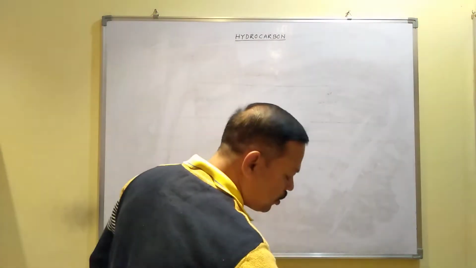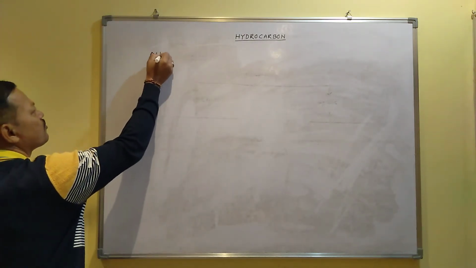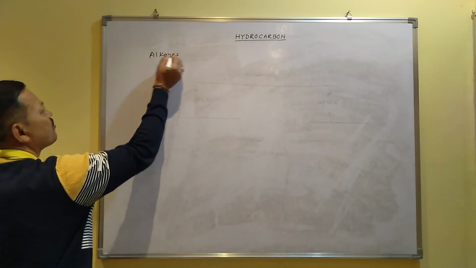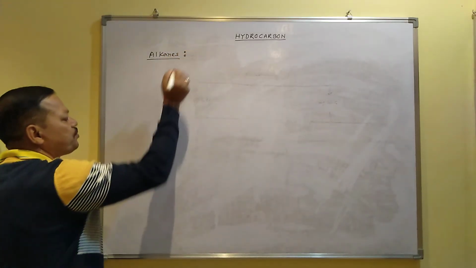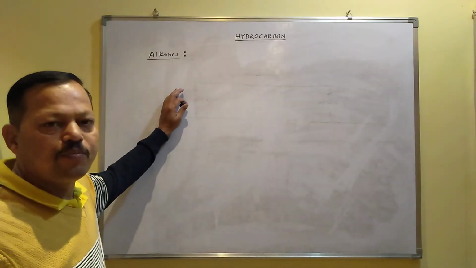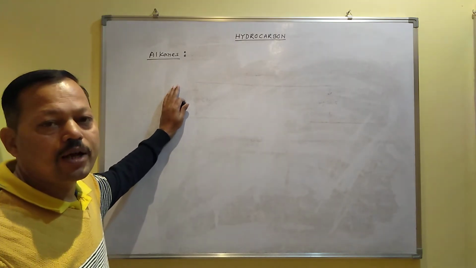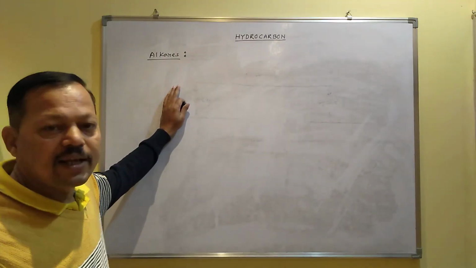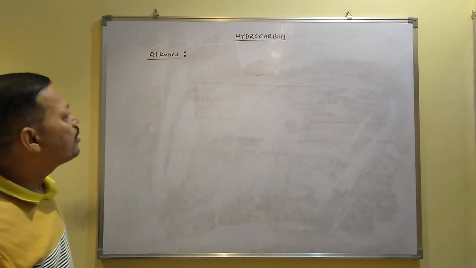So first we will start with alkanes. As you know, alkanes are saturated hydrocarbon which contain carbon-carbon single bond.